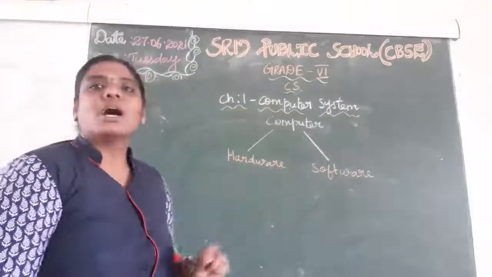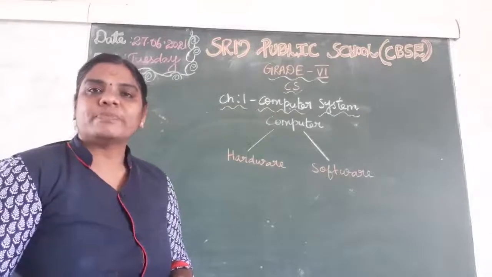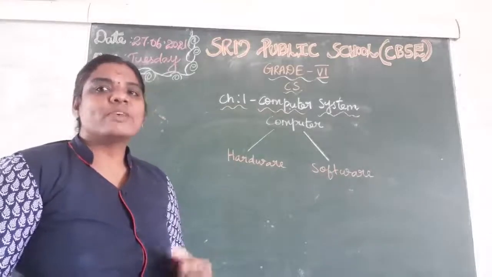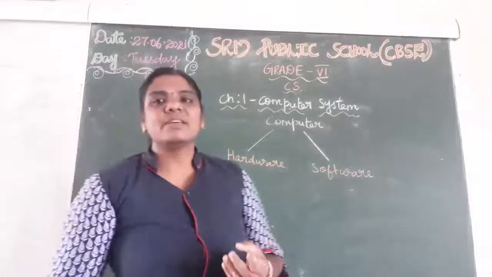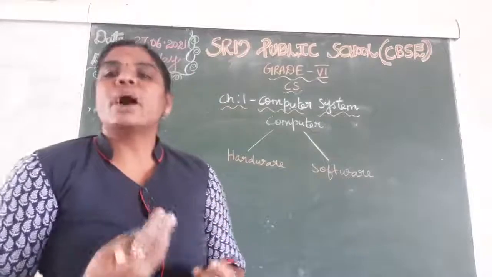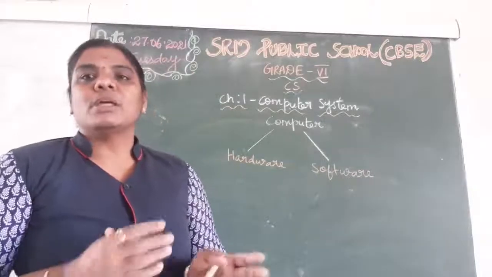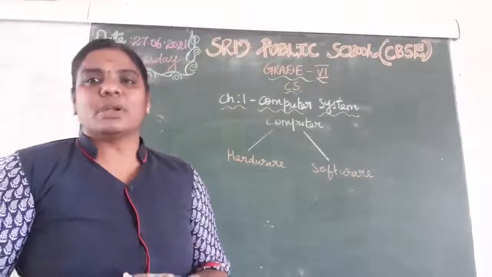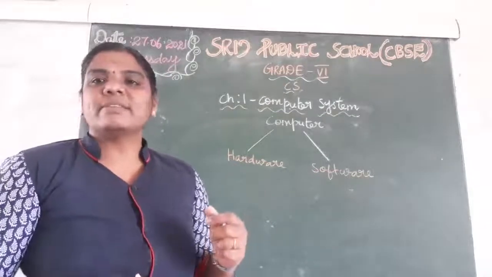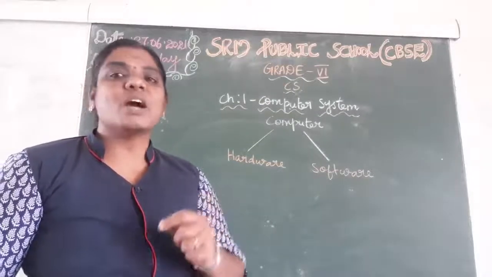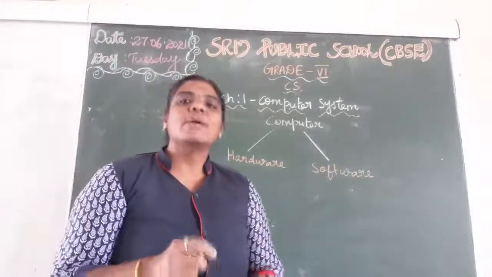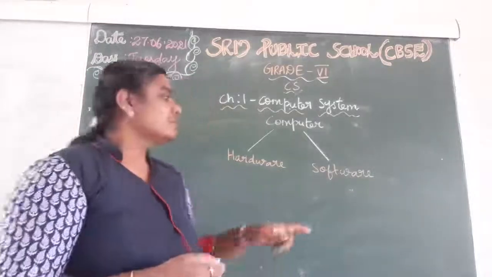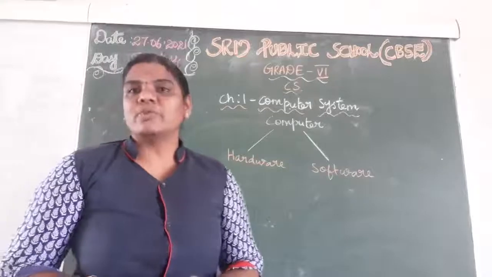First one, hardware. What is meant by hardware? It is the physical components or parts of a computer. The next one, software.